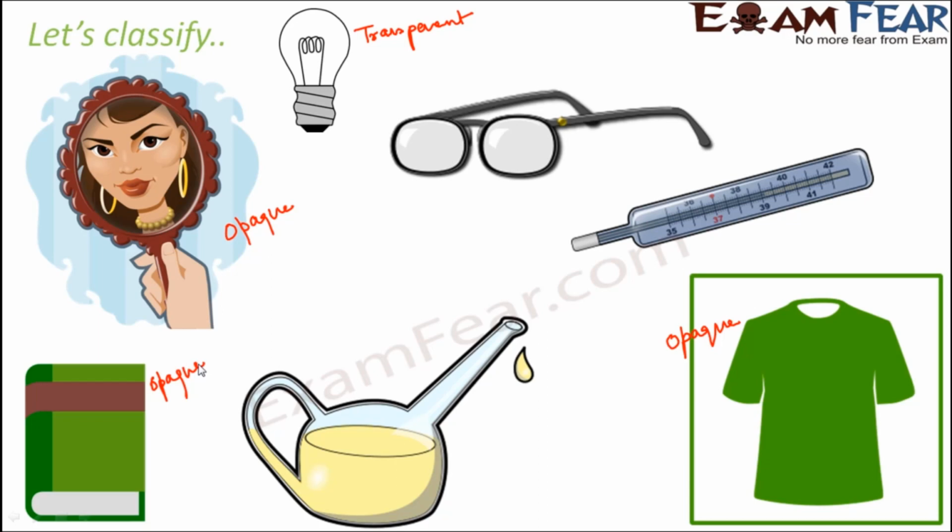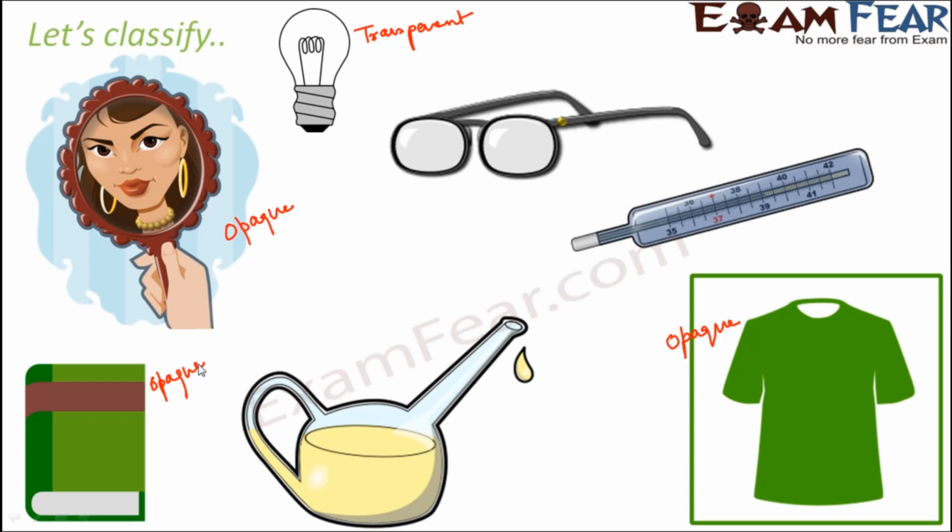What about oil? Is oil transparent, translucent or opaque? Obviously it is not opaque, but a lot of times we have confusion whether oil is transparent or translucent. When I say oil, it is a very generic term because there are different types of oil: vegetable oils, cooking oils, hair oils, etc. A lot of oils are transparent, whereas some oils are also translucent. Now how can we say that oil has transparency?